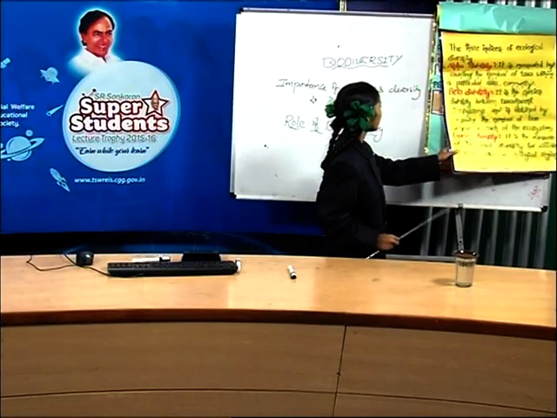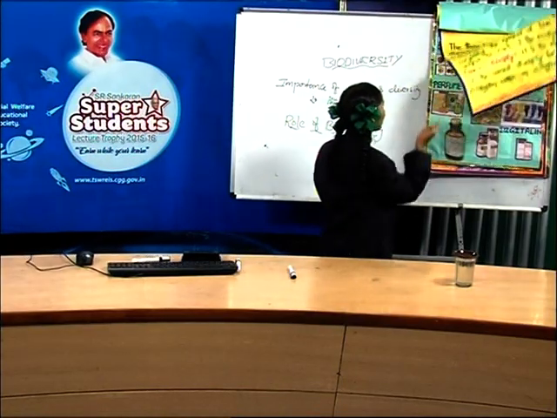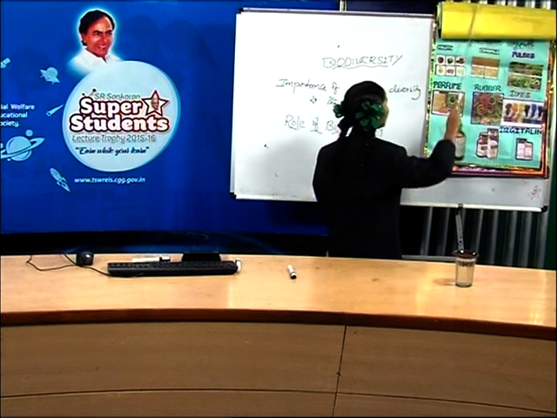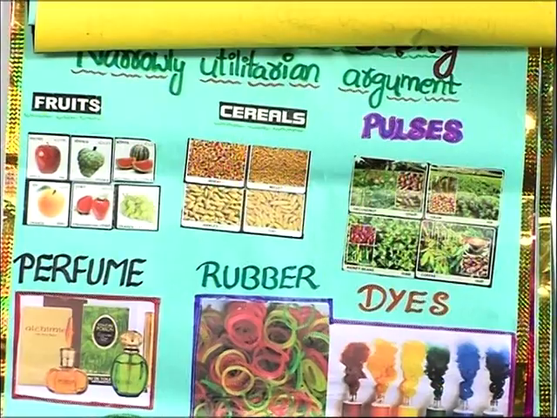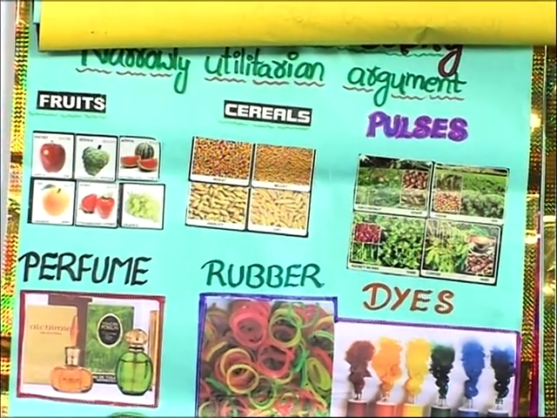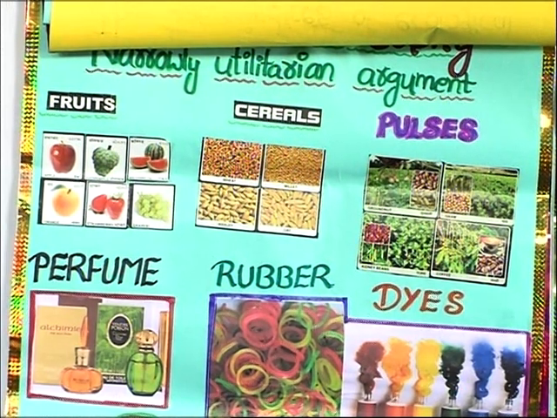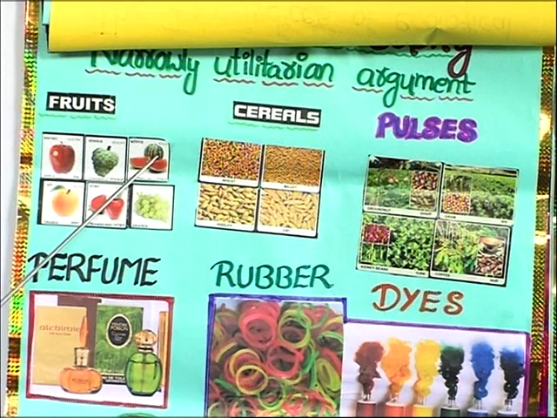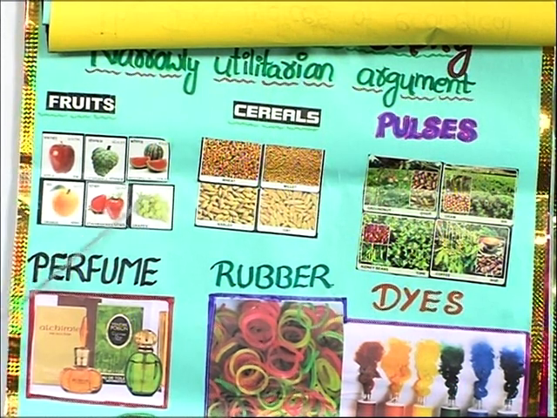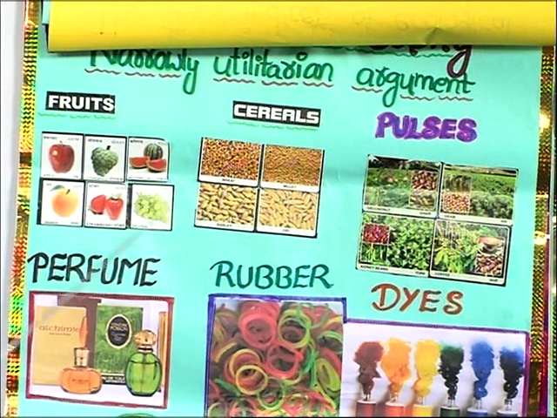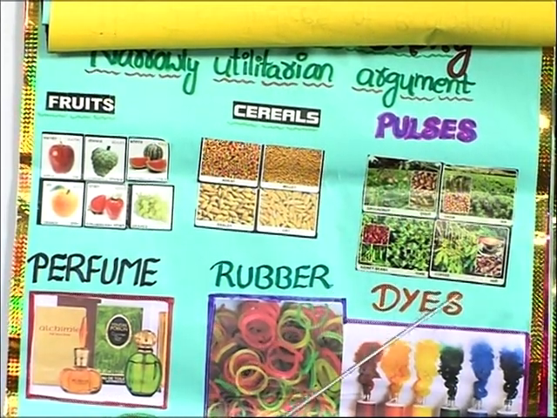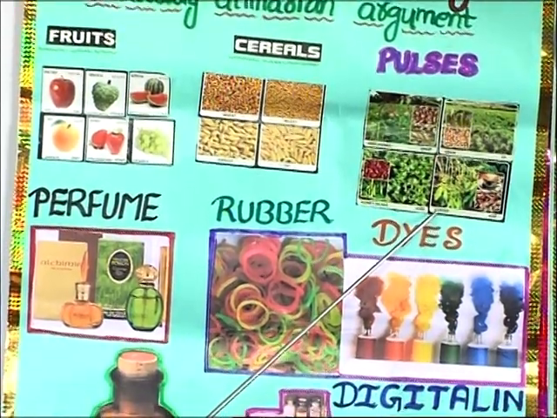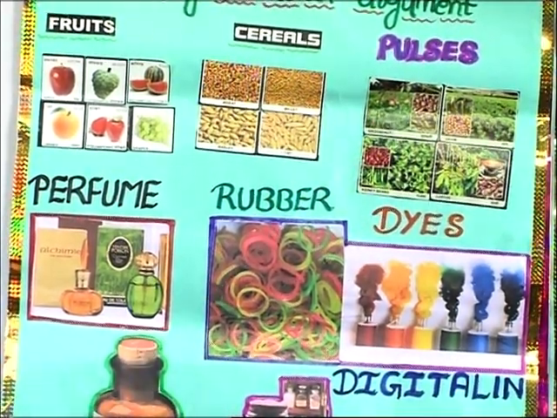Friends, look at this chart. Biodiversity plays a major role in many ecosystem services. As it plays, friends, it provides food, fruits like apple, custard apple, watermelon, orange, strawberry, grapes and etc., and cereals like wheat, millet, barley, oats, etc., and beans like gram, kidney beans and pulses like coffee beans, gram, groundnut and etc.